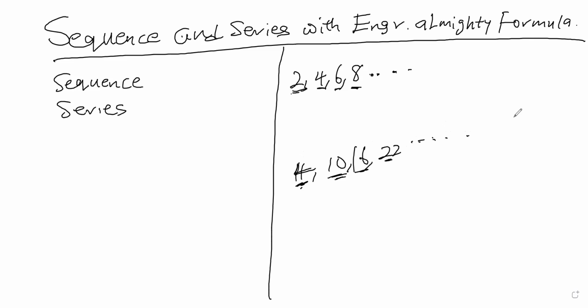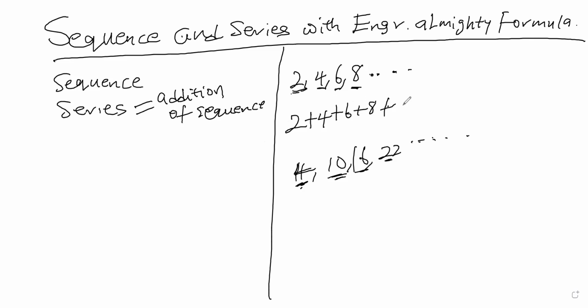But a series is the addition of a sequence. So series equals addition of sequence. So we are not just listing the numbers, we are adding them. So here we have 2 plus 4 plus 6 plus 8 plus whatever. This becomes a series. This is a sequence. So a sequence is just listing out the numbers. A series is adding these numbers to get a desired result.